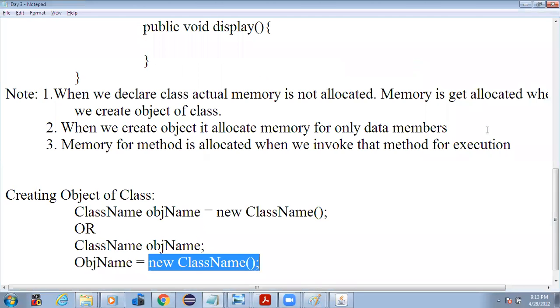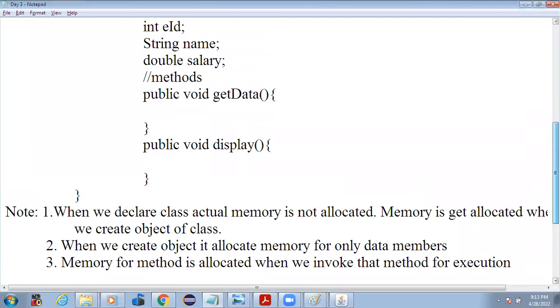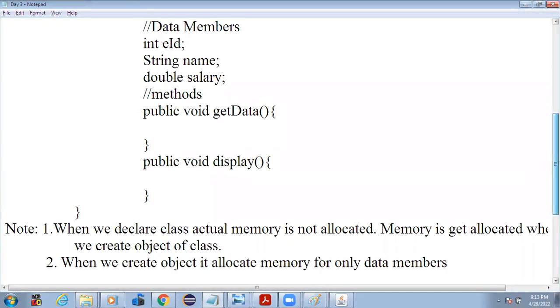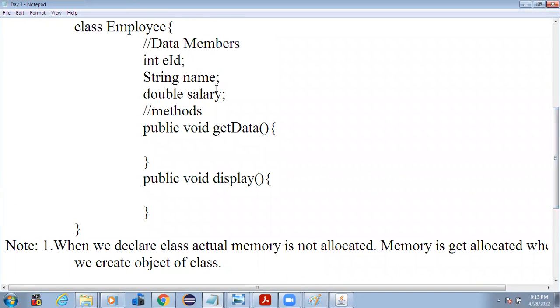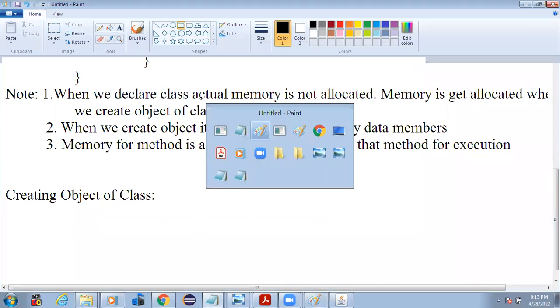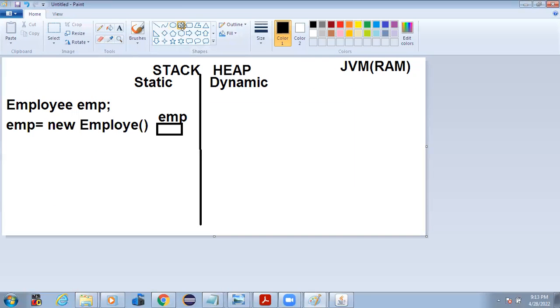What is there in the class? If you observe the class, we have the data members employee ID, employee name, and salary. According to that, it will create one block. In that block we have three structures: one for employee ID, one for name, and another one for salary.